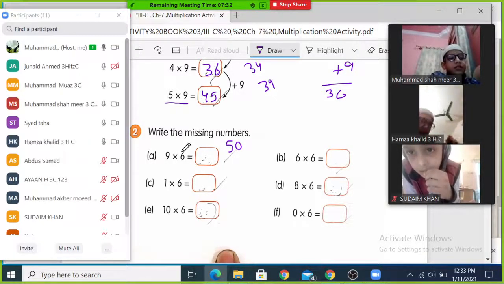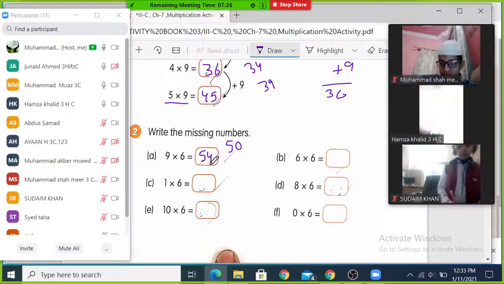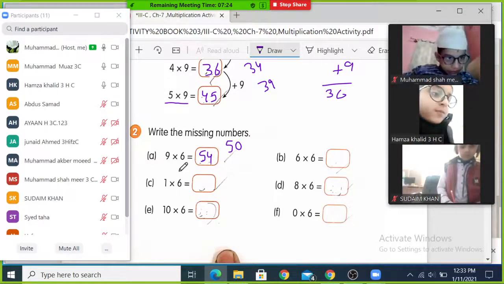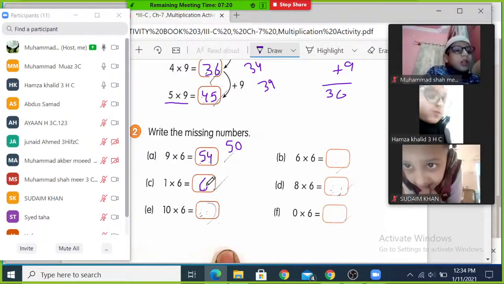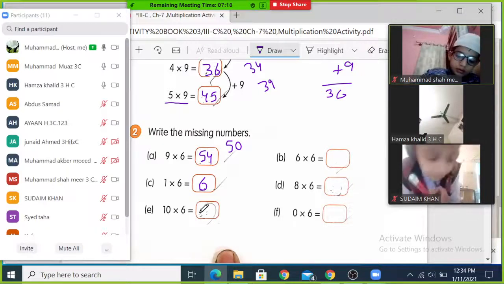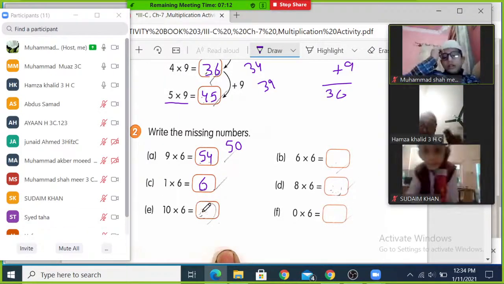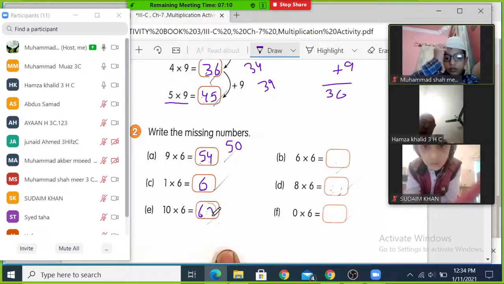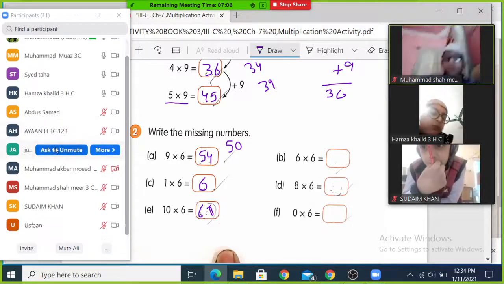Junaid is saying, I think 54. Very good, Junaid. This is 54. Look here, table of 6. It's 1 times 6, so nobody need to know, 1 times 6 is already 6. So 10 times 6. Yes, they will tell 10 times 6. 60. Very good.